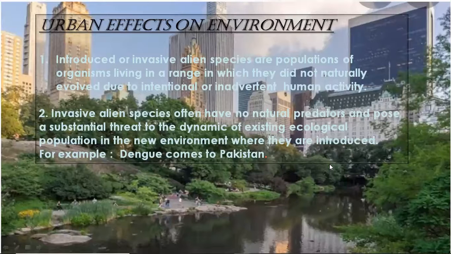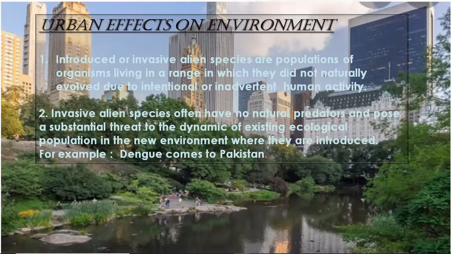And then urban effects on environment. Introduced or invasive alien species are populations of organisms living in a range in which they did not naturally evolve, due to intentional or inadvertent human activity.